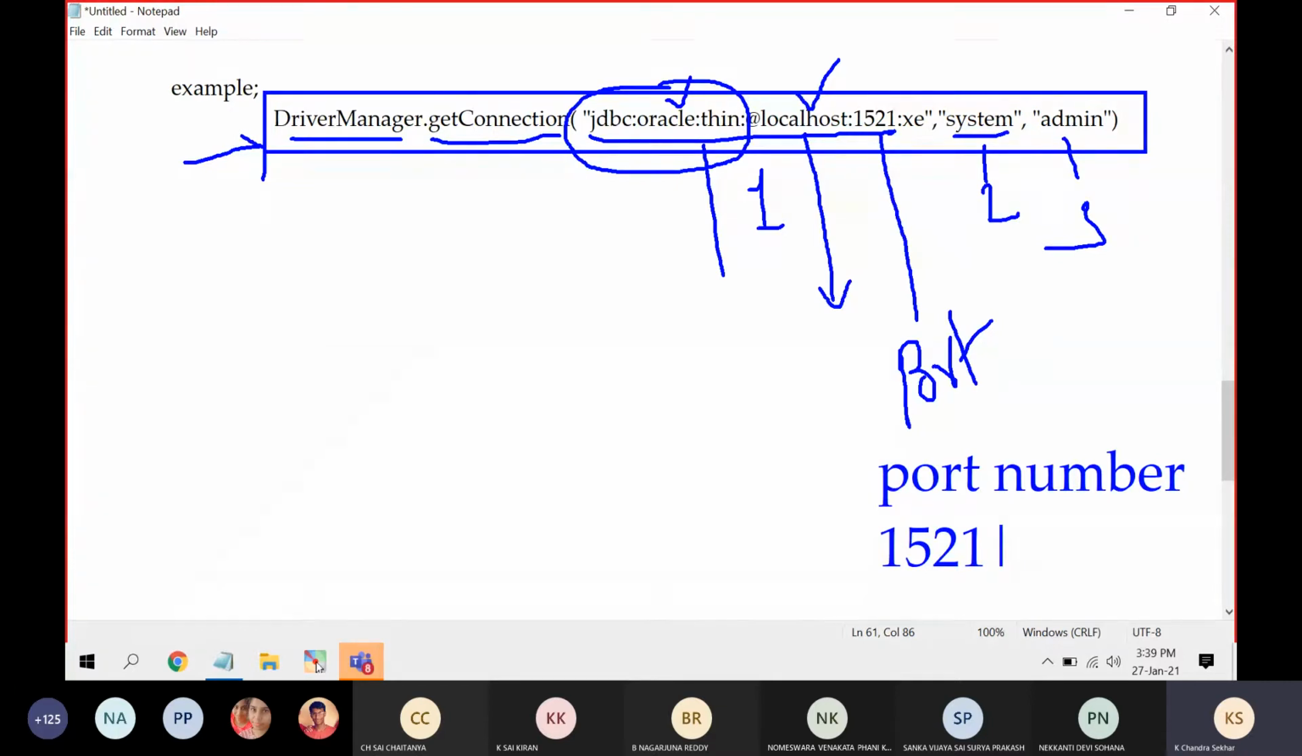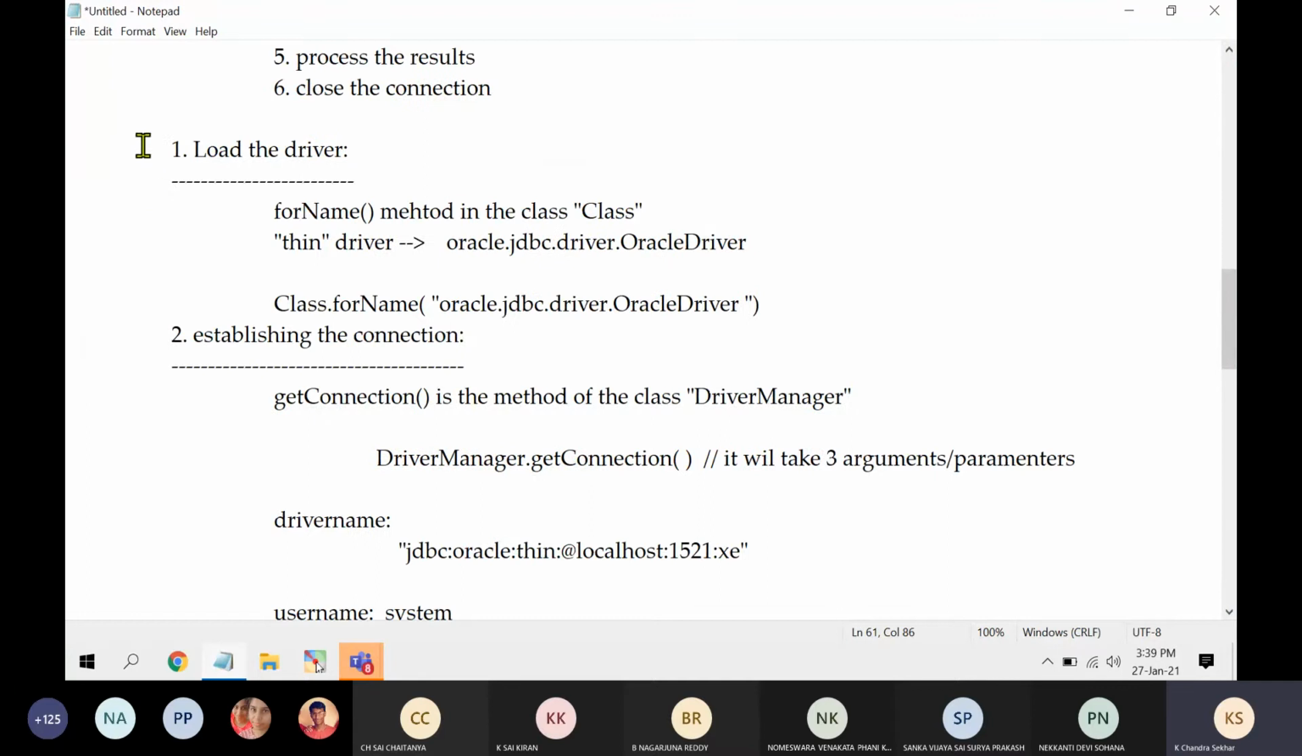So what is XE? XE is the version. And then this system is the username to enter into Oracle. Admin is the password to enter into Oracle. So this is two steps completed. One is loading the driver. Second thing is establishing the connection.